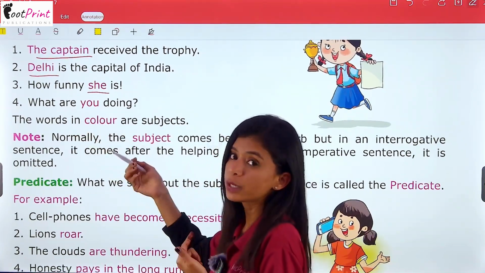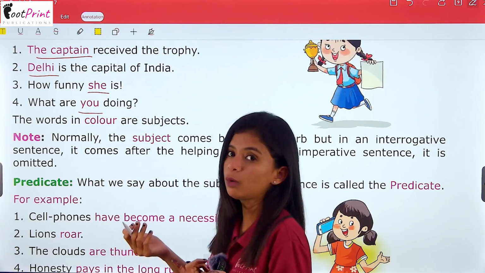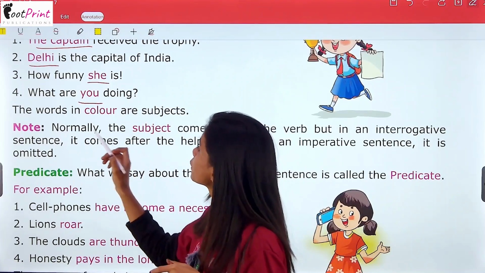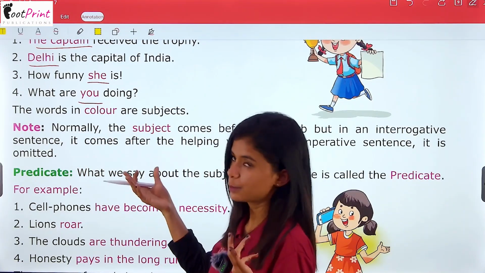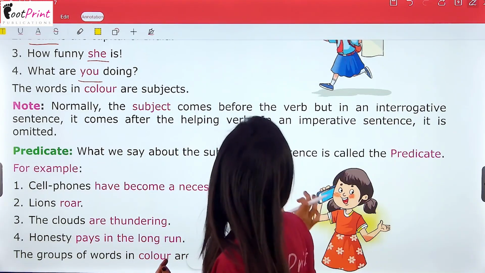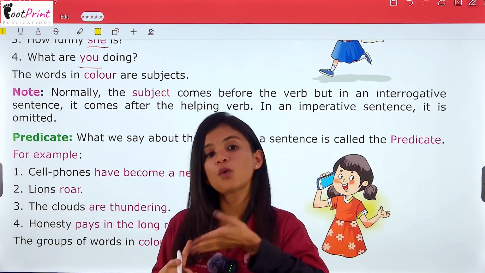What are you doing? So here, who are we talking to? And who are we talking about? You. So you will be the subject here. So the words in color are subjects, as you have already seen. Normally the subject comes before the verb. Okay. So the subject will normally come before the verb.